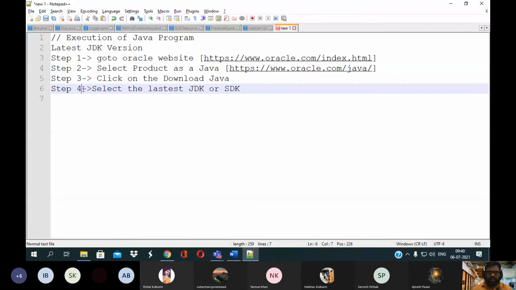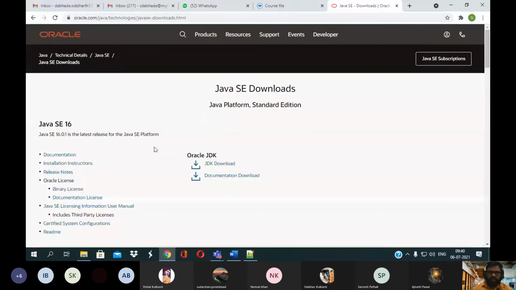select the latest version. The latest version is Java SE. SE stands for Standard Edition. You can see here Java Platform Standard Edition. There are n number of different editions available in Java. If you want to develop a mobile based application, at that time we can use the Micro Edition, Java ME.